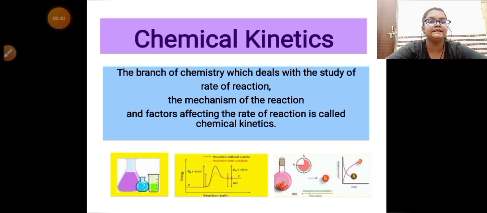That is called the mechanism of a reaction, and the factors that affect the rate of a reaction, like temperature, pressure, concentration, and presence of a catalyst. These all things affect the rate of a reaction. Overall, chemical kinetics deals with the study of the rate of a reaction, the mechanism of a reaction, and the factors that affect the rate of a reaction.